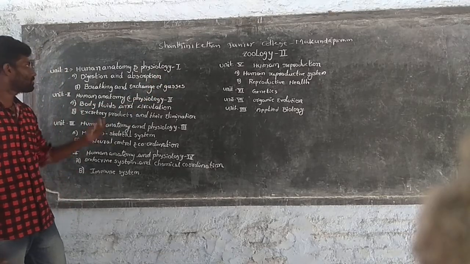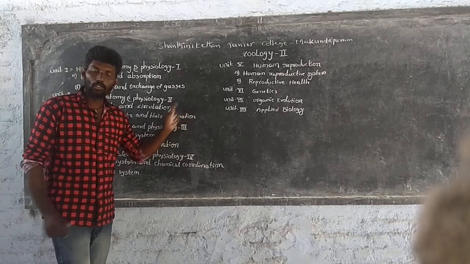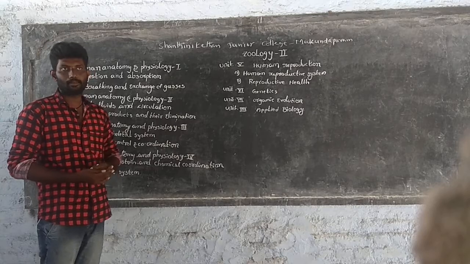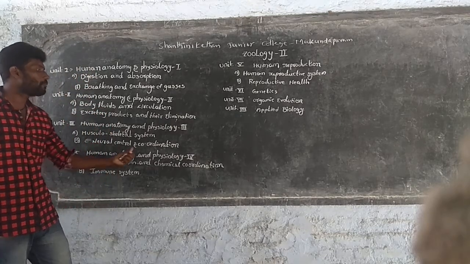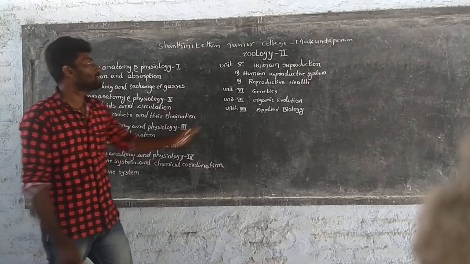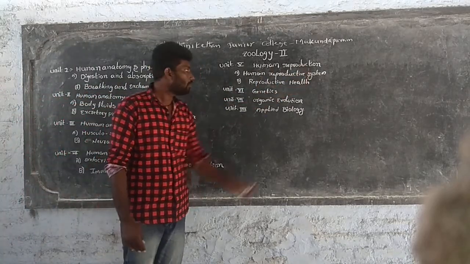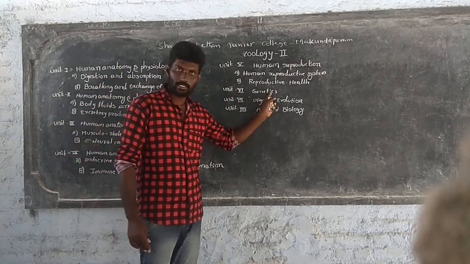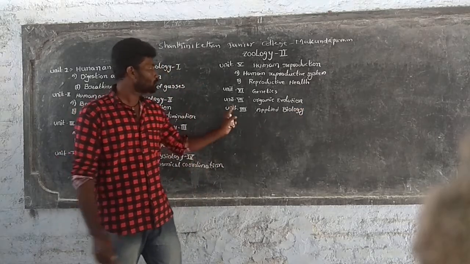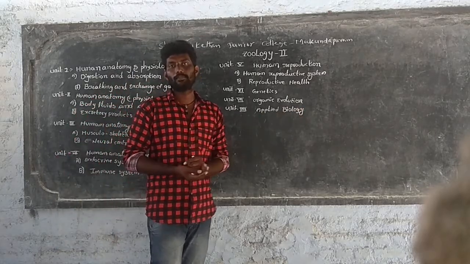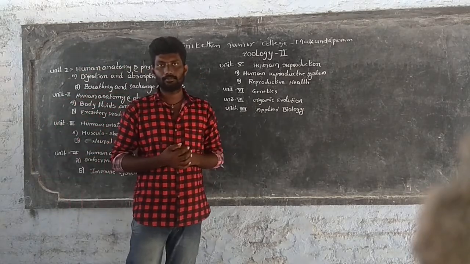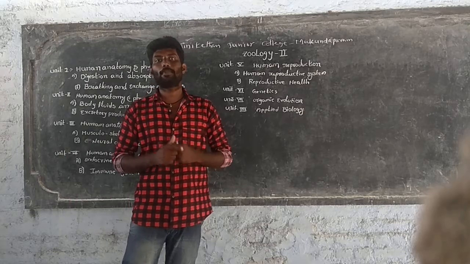And the second chapter name is Human Anatomy and Physiology 2. And the third chapter is Human Anatomy and Physiology 3. And the fourth chapter name is Human Anatomy and Physiology 4. And the fifth chapter name is Human Reproduction. And the sixth chapter name is Genetics. And the seventh chapter name is Organic Evolution. And the last chapter is Applied Biology. There are totally 8 chapters in the second year zoology syllabus.